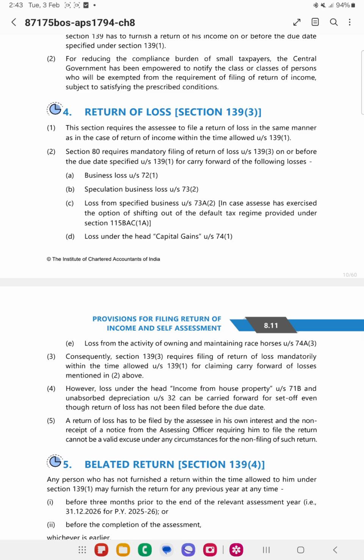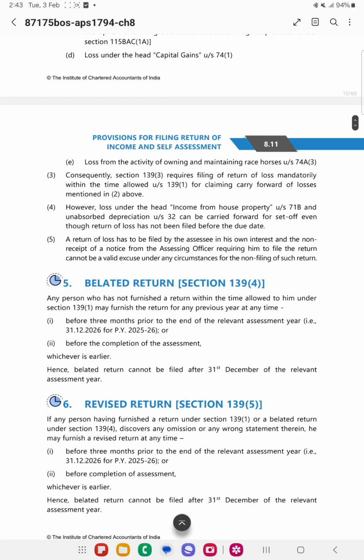So house property loss and unabsorbed depreciation can be carried forward even if you file the return of income later, that is after the due date. Then we have belated return.